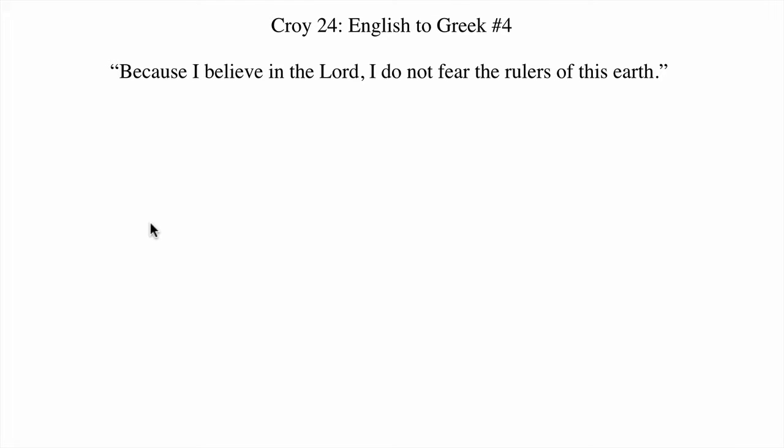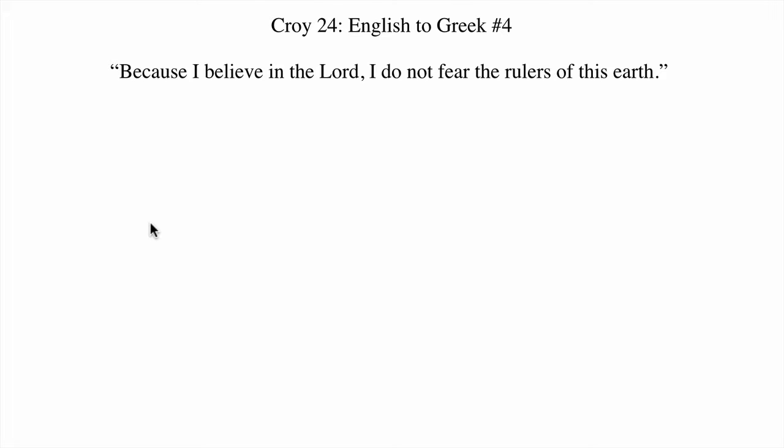Hi everyone, I'm going to walk us through Croy chapter 24, the English to Greek sentences, and this is number 4. Because I believe in the Lord, I do not fear the rulers of this earth.